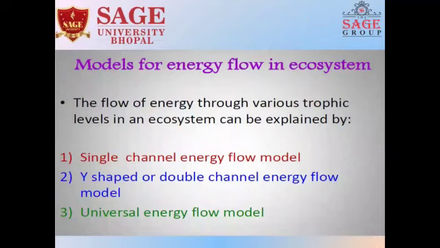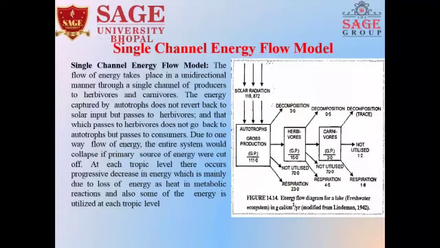Models for energy flow in the ecosystem. The flow of energy through various trophic levels in an ecosystem can be explained by the following models. One, single channel energy flow model. Second, Y-shaped or double channel energy flow model. Third, universal energy flow model. Single channel energy flow model: energy captured by autotrophs does not revert back to the solar input but passes to herbivores. This is what is called the single channel energy flow model, in one direction.